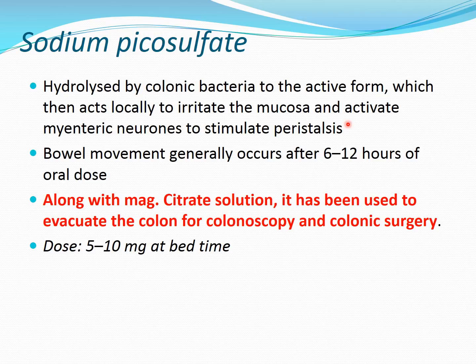So more or less a similar mechanism as all these irritant purgatives, and bowel movement occurs after 6 to 12 hours of oral dose. It is given at the same dose as bisacodyl, 5 to 10 milligram at bedtime. It can be useful for another purpose along with magnesium citrate to evacuate the colon for colonoscopy and colonic surgery. Remember, when we have to do the colonoscopy, like endoscopy, it means visualization of the colon, and colonic surgery. So we want a complete emptying of the colon.